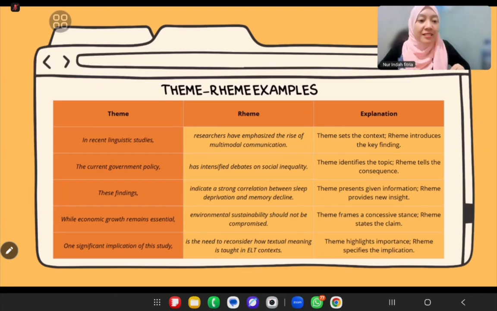If we move to the third one, this is typical in academic writing, of course. The theme introduces something already known or mentioned, and the rheme adds the significant insight.